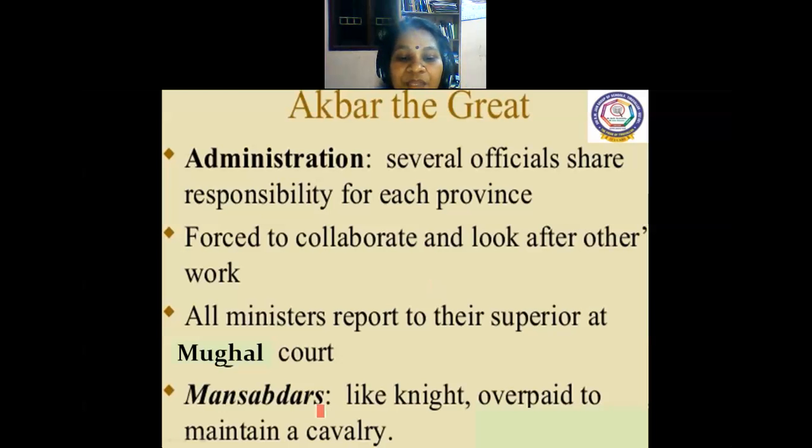Mansabdars. They will be watching. They were paid to maintain cavalry. Cavalry, I told you, is where the soldiers sit on the horse and fight. That one is cavalry.